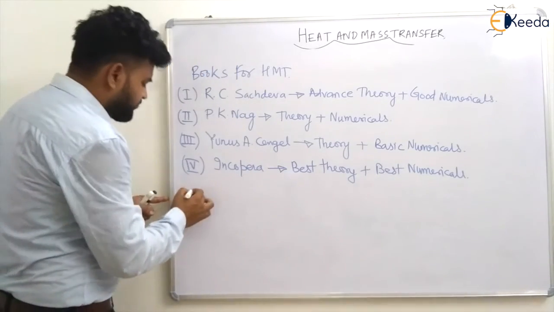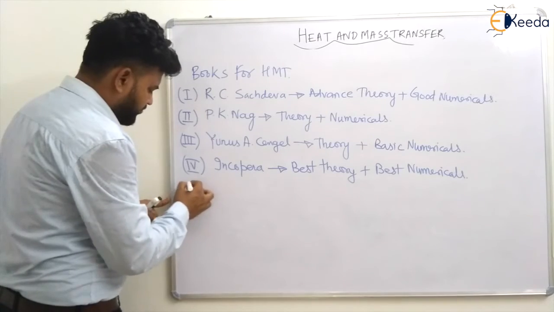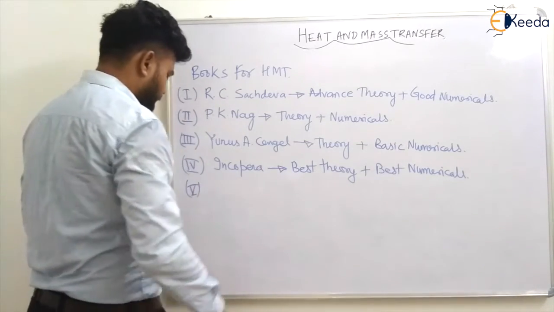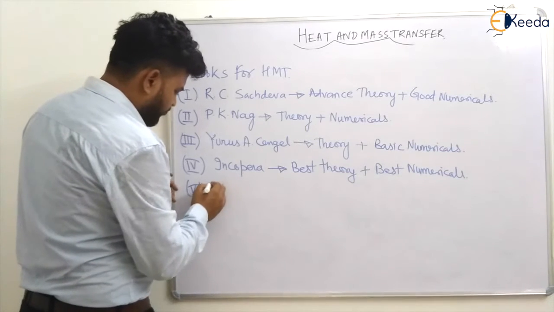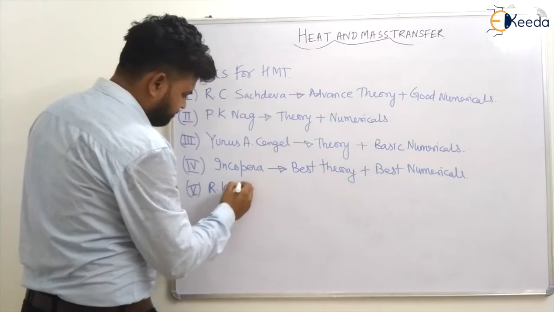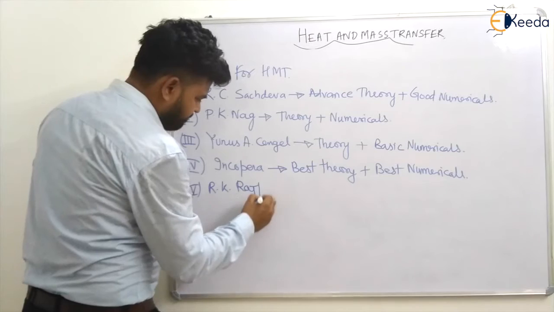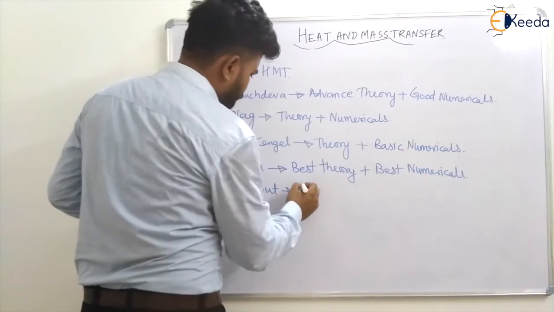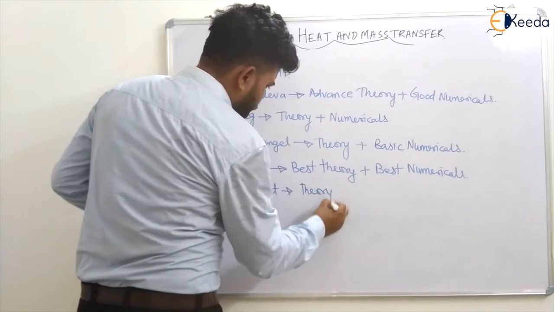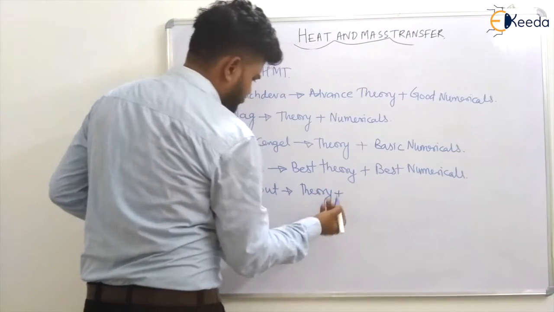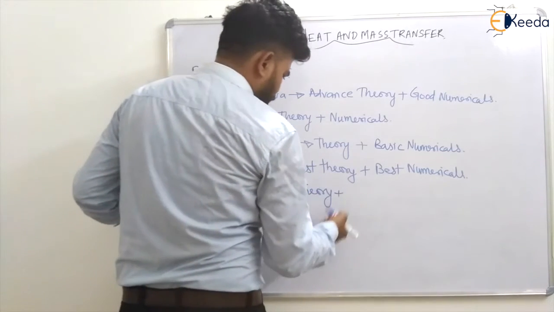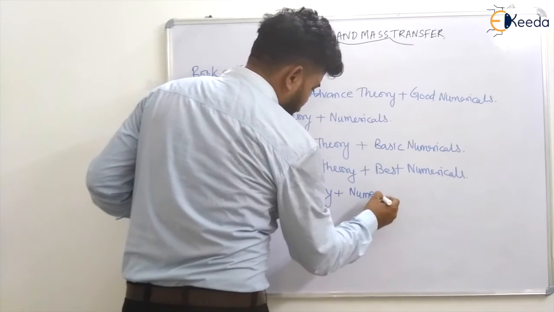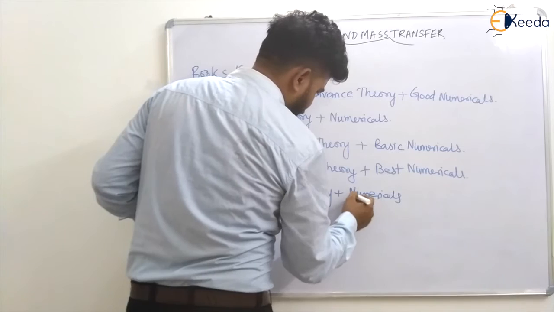And at last, some students are not comfortable with these books because they are not getting them, or they want to start from the basics, then they can go for R.K. Rajput. The theory is okay, some errors are there, but it will be okay. Theory plus some solved examples and numericals will be good.